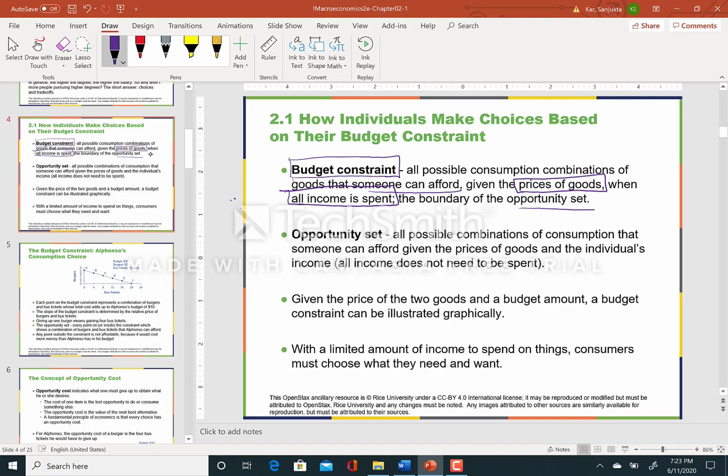Then we look at what the opportunity set is. It says it's all possible consumption bundles given the prices of goods and the individual's income. So when you look at the opportunity set, all income does not need to be spent.